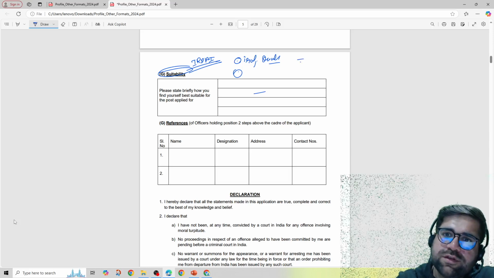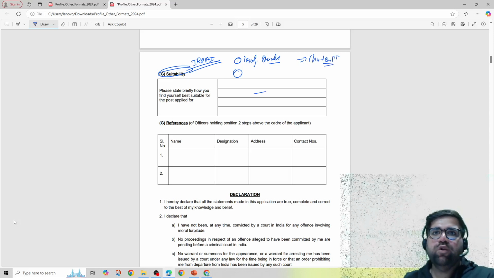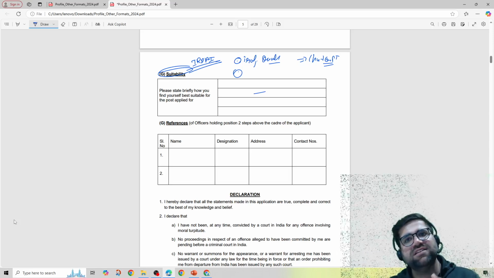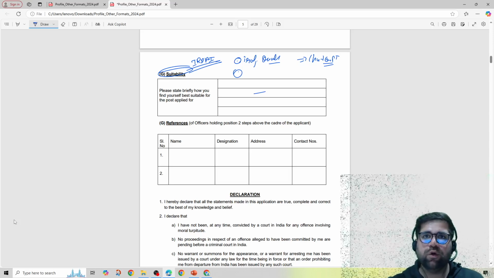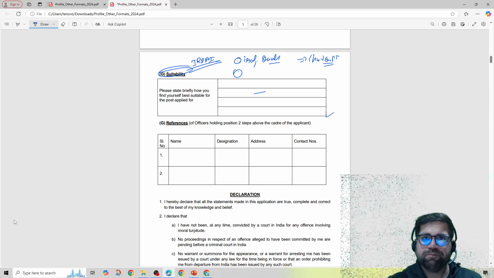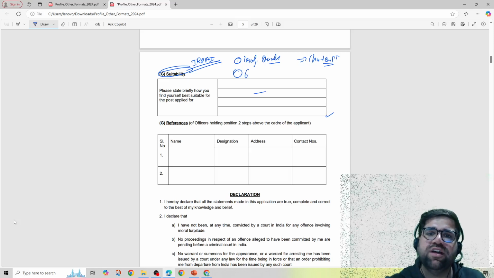You can use ChatGPT or any other AI software to make that statement. You just have to give the prompts to ChatGPT and it will make that statement in 80 words or 100 words, and you can just copy paste over here. But if you do not have any kind of professional qualification, then you can use general words.